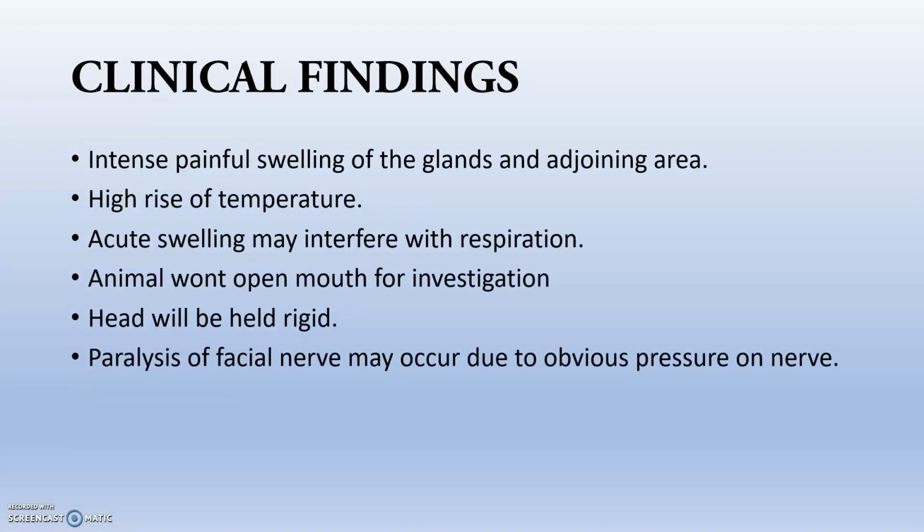So moving to the clinical findings, intense painful swelling of the gland will be there and in the adjoining area. A high rise in temperature will be there, due to the activation of endogenous pyrogens by the presence of toxins in the blood and the hypothalamic regulation. Acute swelling may interfere with respiration because the trachea passes through this way. Sometimes the abscess can put pressure on the respiratory tube, that is the trachea.